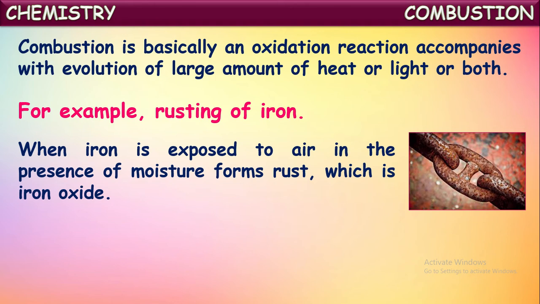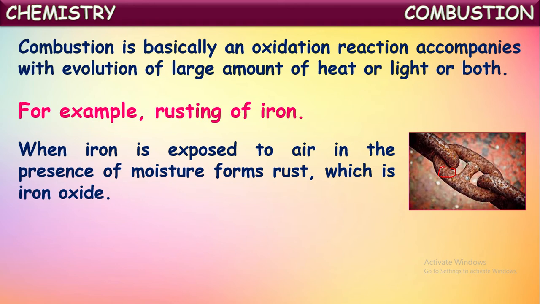When iron objects are kept outside in the presence of moisture, these iron objects react with atmospheric oxygen and thus they become oxidized and form iron oxide, which we call rust. See, on the iron objects, these brown colored spots are because of the formation of iron oxide. Means iron is oxidized here. Okay, this iron oxide is called rust.